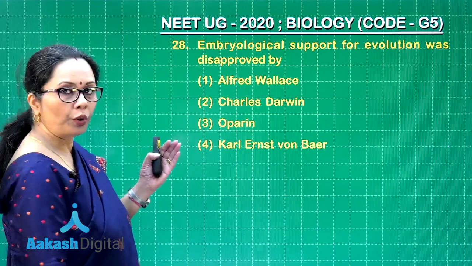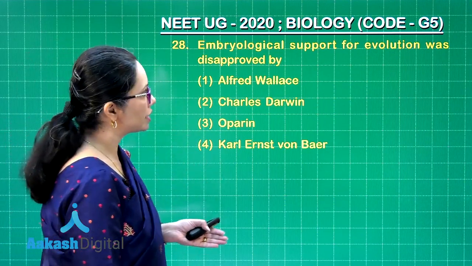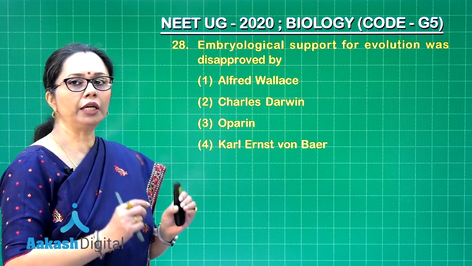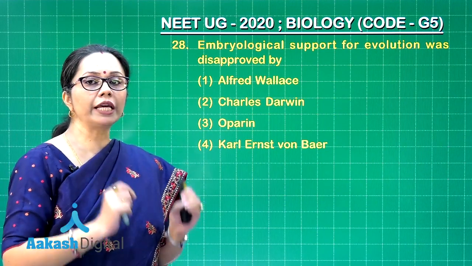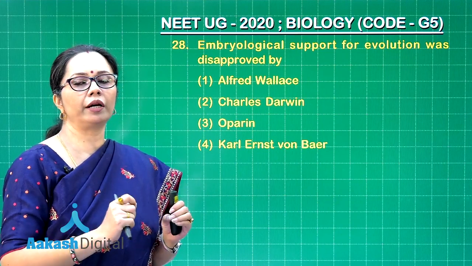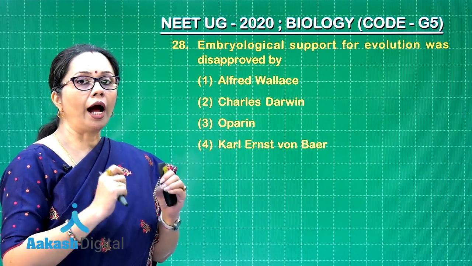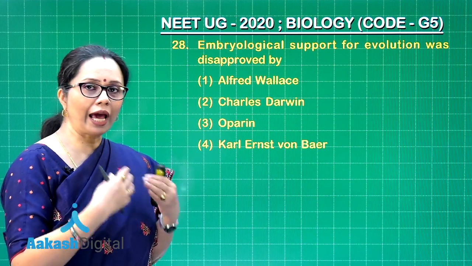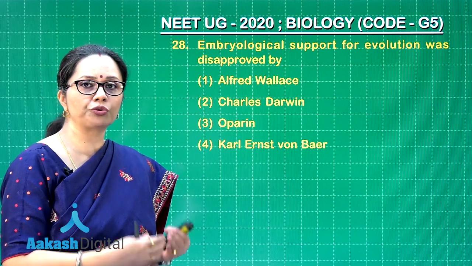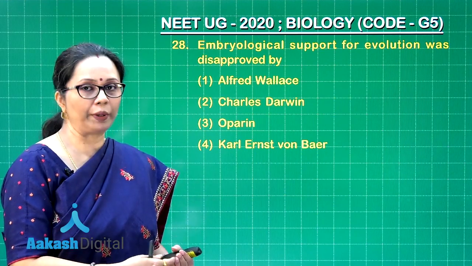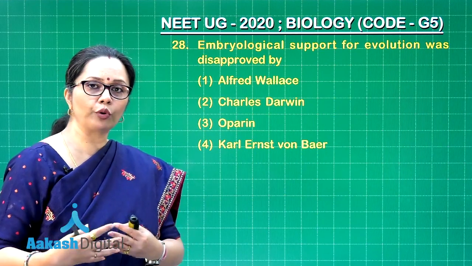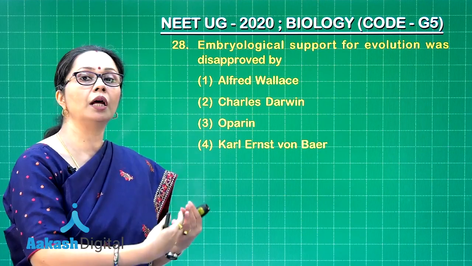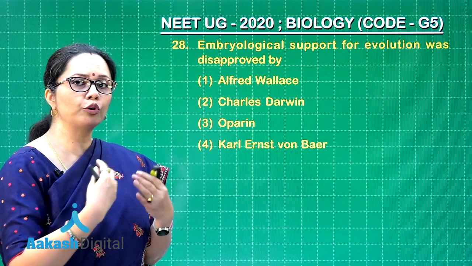28. Question 28, embryological support for evolution was disapproved by. Now, you see, the biogenetic law or the recapitulation theory was given by Ernst Haeckel, and according to him, ontogeny recapitulates phylogeny. That means the organisms repeat their evolutionary history during their embryonic development. Like when we see the mammalian embryo in the beginning, according to Haeckel, it resembles the fish embryo, then amphibian embryo, then a reptilian embryo, and so on.